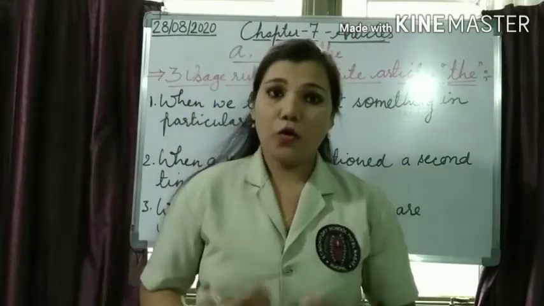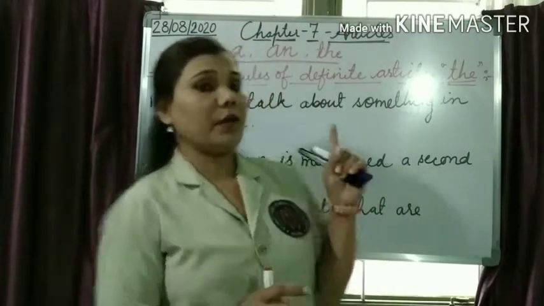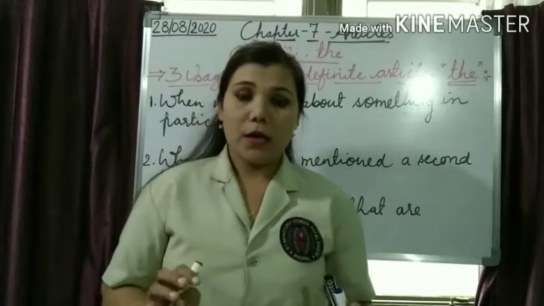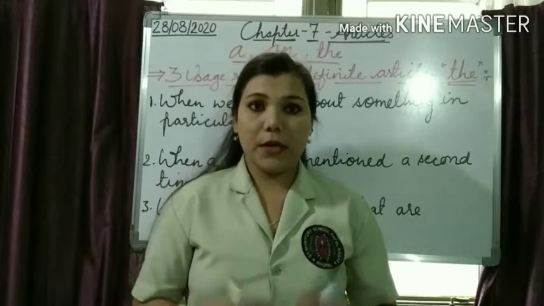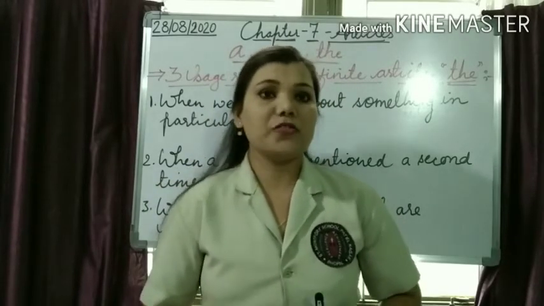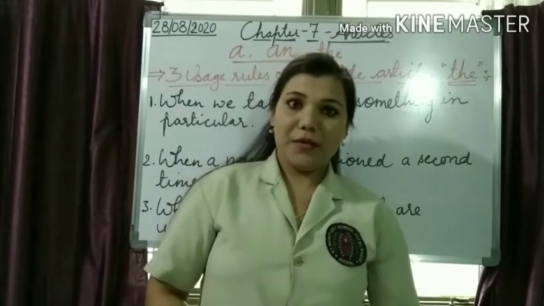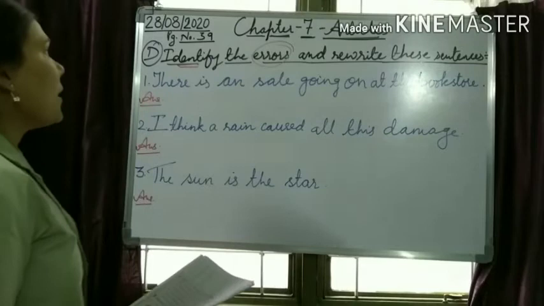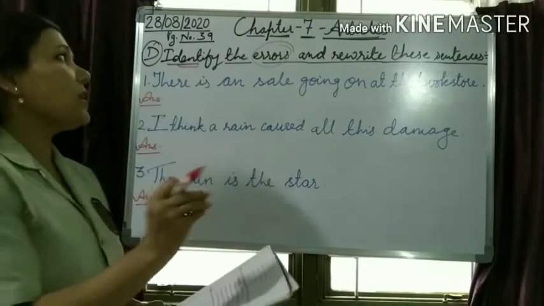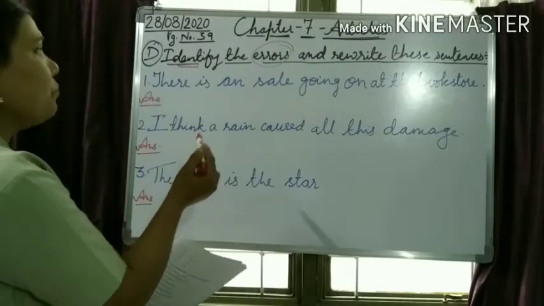Understood? I hope, children, with today's explanation, you have understood these three usage rules of the definite article the very clearly. Now, let's move on to exercise D of our English grammar book and try to solve the answers. Look here, children. I have written the question of exercise D from your English grammar book, which is given on page number 39. Let's read the question.